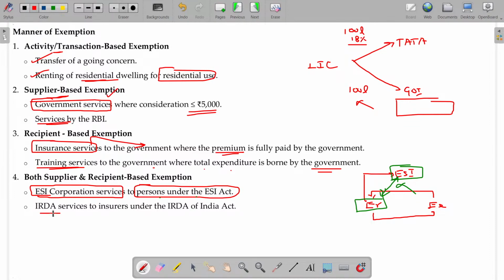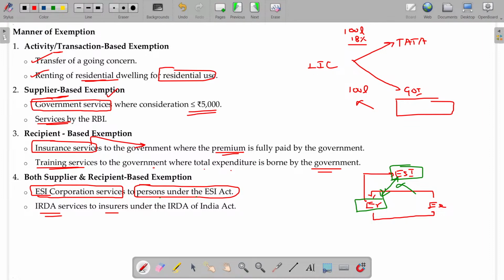IRDA services to insurers. IRDA, Insurance Regulatory Development Authority. See LIC. LIC can release a product. Product means different policies like Jeevan Anand, Jeevan Suraksha, and all the n number of policies they have. Before releasing that policy, LIC has to prove what? Whether the premium collected is sufficient enough to pay in case of emergency.